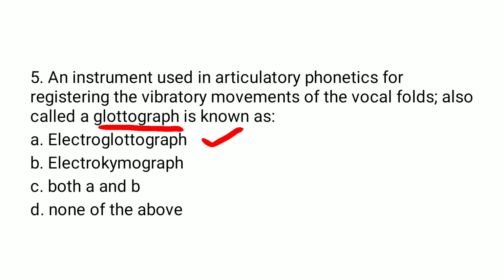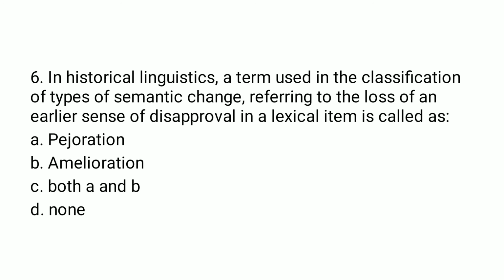Okay, moving on to the sixth question. Question 6 is based on historical linguistics, and here they are asking about a term used in the classification of types of semantic change, meaning the change in meaning that takes place in historical linguistics. This term refers to the loss of an earlier sense of disapproval in a linguistic item.